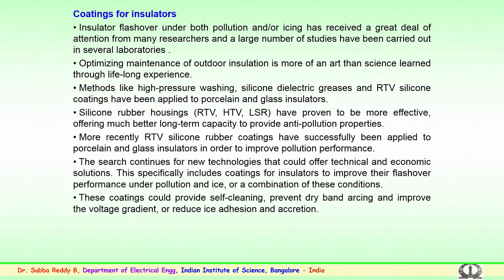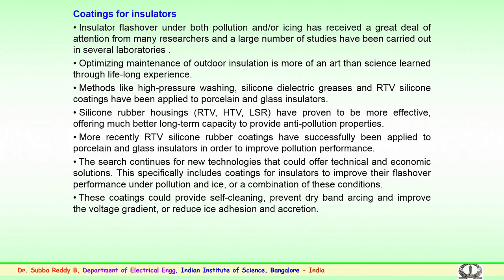These housings offer much better long term capacity to provide anti pollution or contamination properties. More recently, RTV silicon rubber coatings have successfully been applied to porcelain and glass insulators in order to improve their pollution performance.